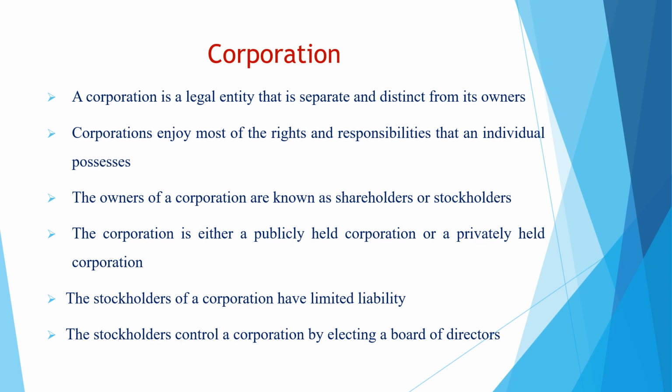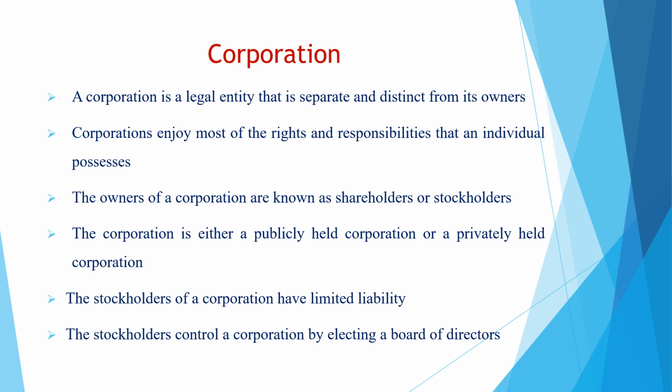Corporations could be a public corporation or a private corporation. A public corporation or a publicly held corporation means that the corporation trades its stocks in the public markets, while the privately held corporation or private corporation is owned by a small number of stockholders and does not trade its stocks in the public market.